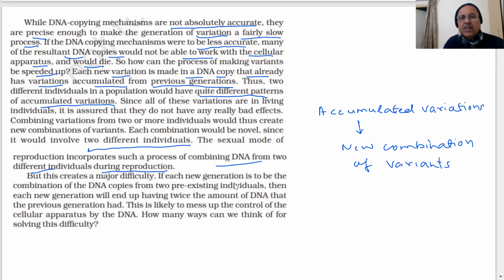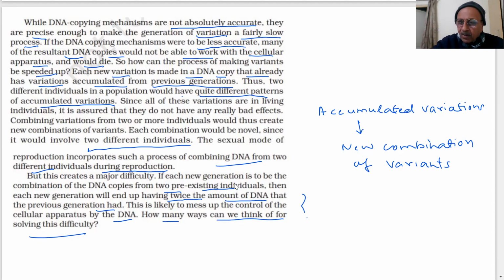So the DNA combination will take place from two different individuals, but this creates a major difficulty. If each new generation is to be a combination of DNA copies from two pre-existing individuals, then each generation will end up having twice the amount of DNA that the previous generation had. This is likely to mess up the control of the cellular apparatus of the DNA. How many ways can we think of for solving this difficulty? So one of the problems is DNA of one person and DNA of another individual. What will happen? Twice the amount of DNA is being generated, and this will be a real mess. So how is this problem solved?